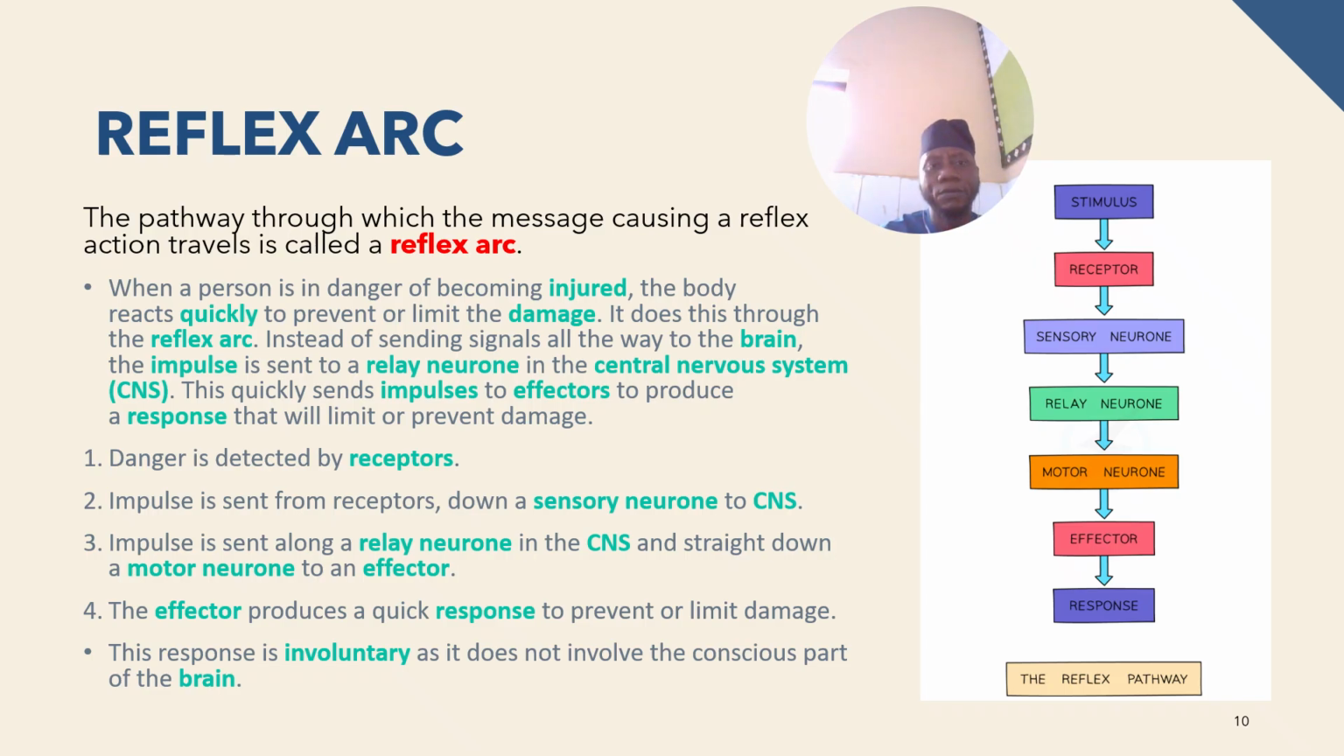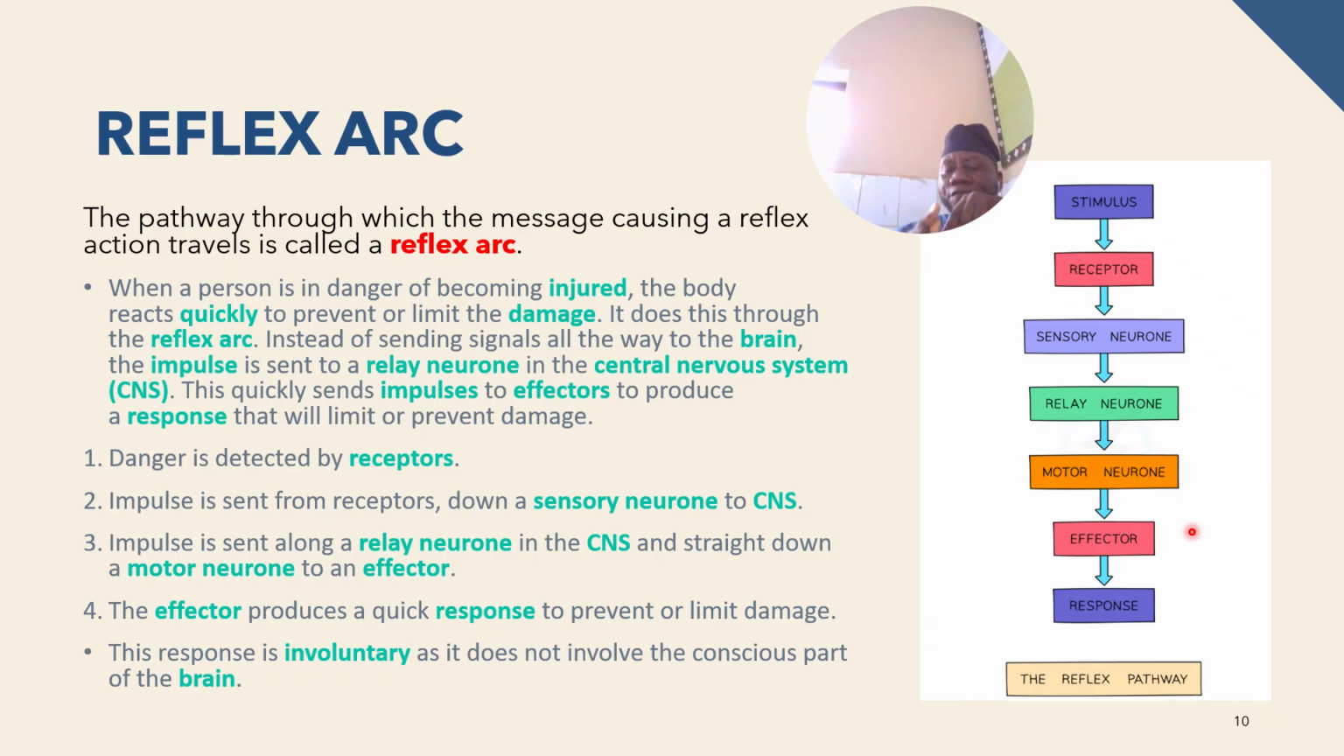Let me take it again. Reflex arc or reflex pathway is the pathway through which messages causing reflex action flow, and it starts from stimulus to receptor to sensory neuron, relay neuron, motor neuron, effector, and response. Now, this flow chart you have here is showing the reflex arc.